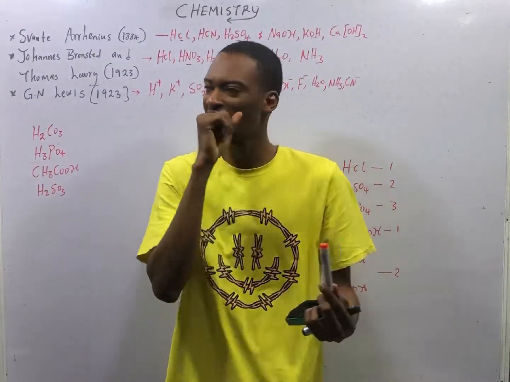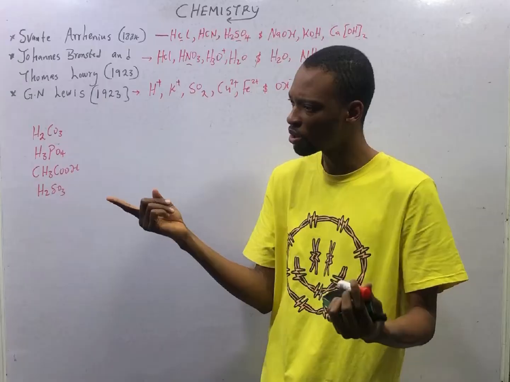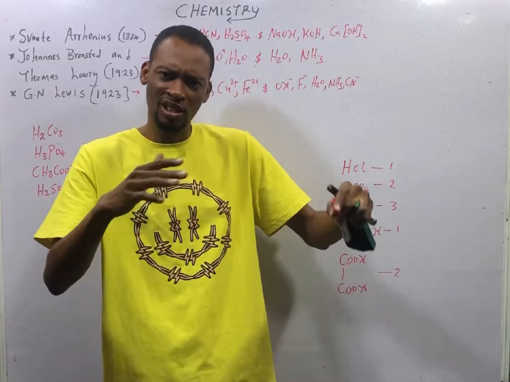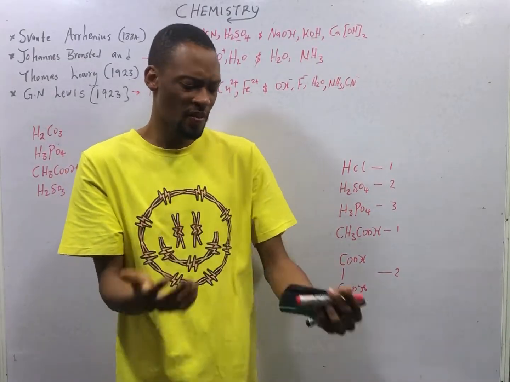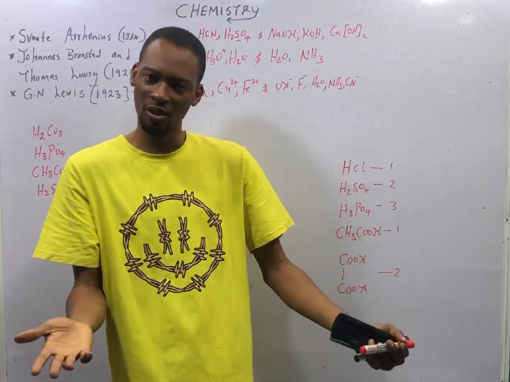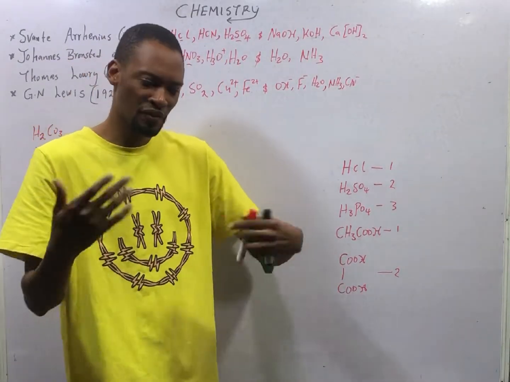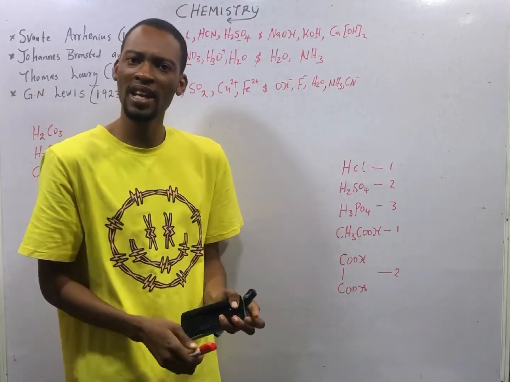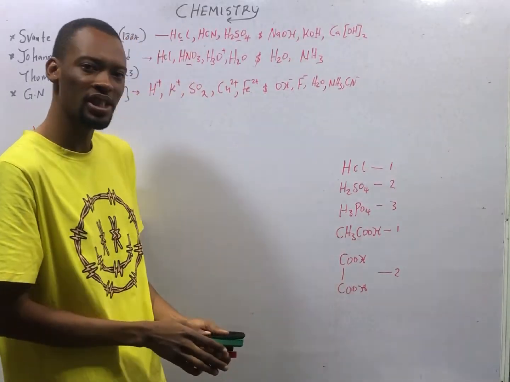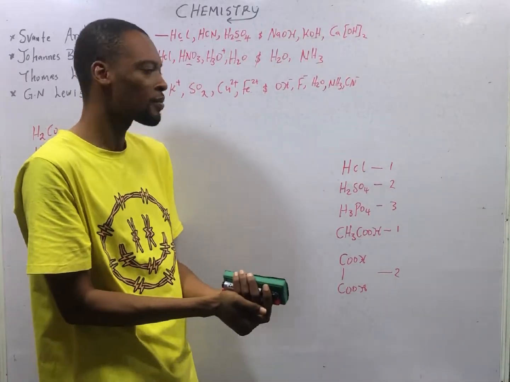According to G.N. Lewis, acids are electron pair acceptors, while bases are electron pair donors, which means any species that is deficient of electrons, that doesn't have much electron, will tend to accept electrons. Now, anyone that has more electrons or excess electrons will tend to donate electrons. Now, positive ions represent the guys that have donated electrons. Remember, when a substance or an element or a compound gives out electrons, it becomes positively charged. And when an element or a substance accepts electrons, it becomes negatively charged.